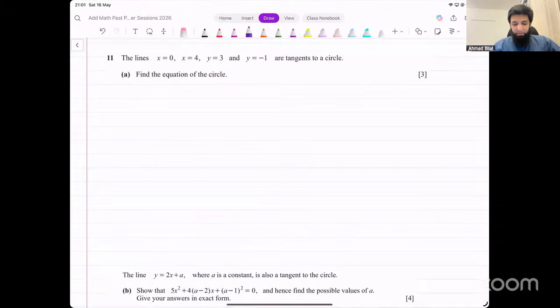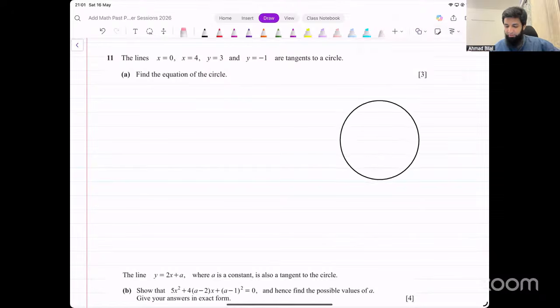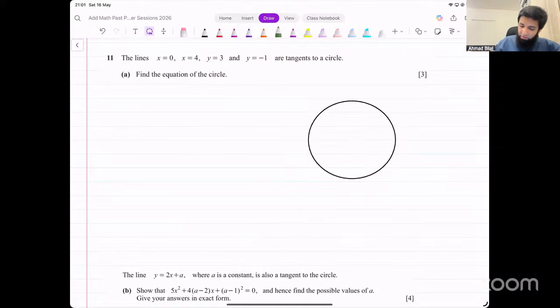Okay. Now they're saying the lines x equals 0, x equals 4, y equals 3, y equals -1. They are tangents to a circle. Find the equation of the circle. Now these are all horizontal or vertical lines, right? These are vertical lines, these are horizontal lines. So if we had a circle, let's say it looks like this. Vertical and horizontal tangents.